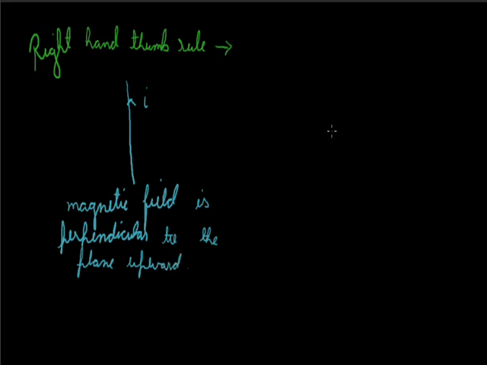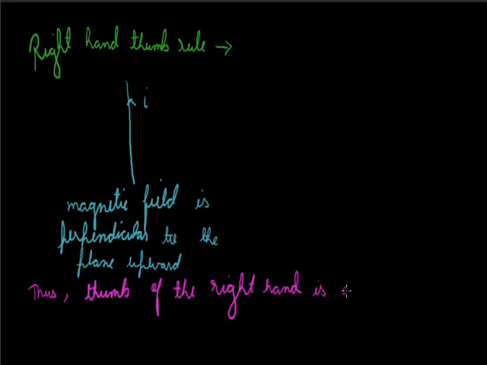But if the same current flows downward, then it will be perpendicular to the plane downward. Thus, according to the right hand thumb rule, the thumb of the right hand is along the direction of current, while the curled fingers are along the direction of magnetic field.